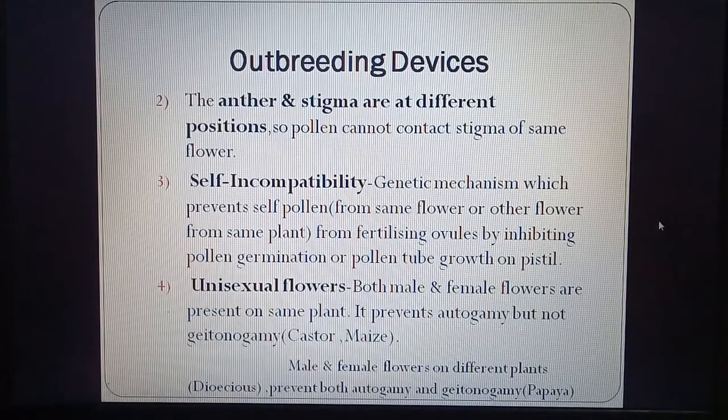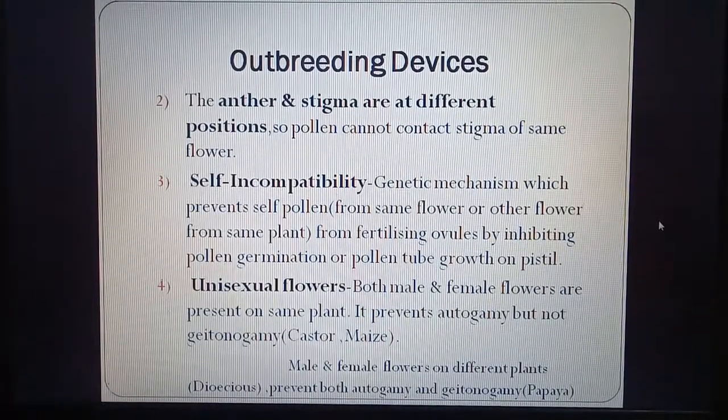Unisexual flowers. In this, both male and female flowers are present on same plant. So different flowers, one is male, one is female, but present on same plant. It prevents autogamy but not geitonogamy. Example is castor and maize.